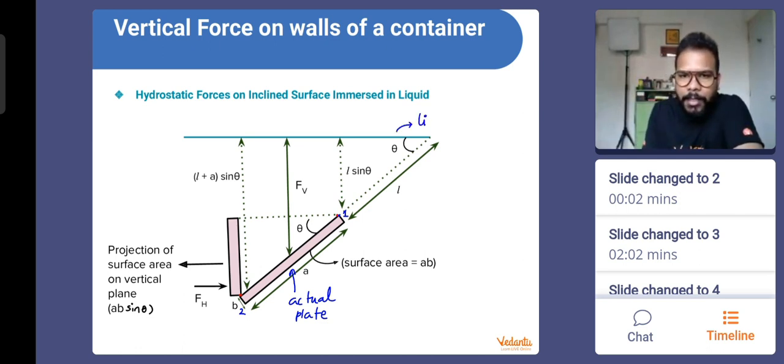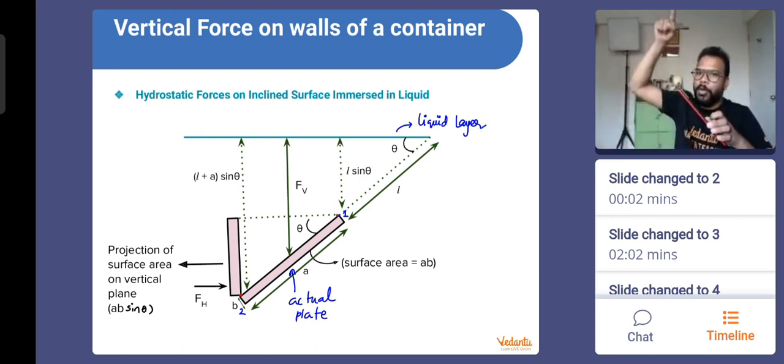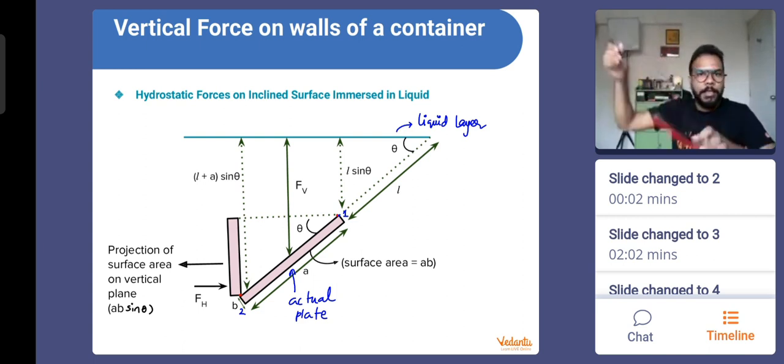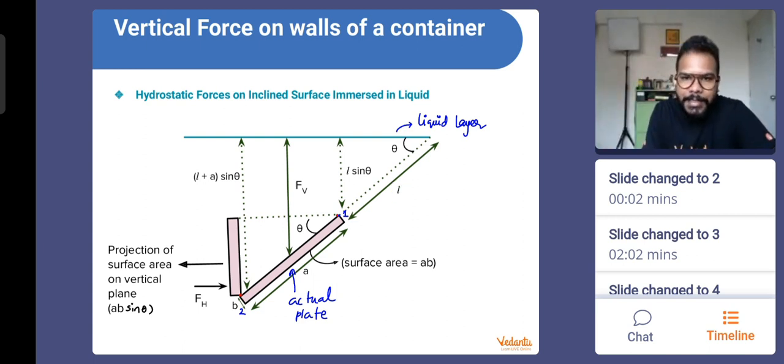If this is the liquid layer, or liquid free surface, then the edge number 1 is at this inclined length represented as L, given to us. Means, what have they done? They have actually taken the length along the side A. Instead of talking about the vertical length, they're talking about this length which is along the length of the plate itself. So this is given to us as L, and this angle is the one which is made by the plate with the horizontal or with the layer of the liquid.